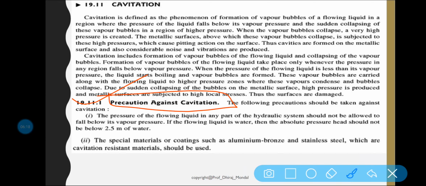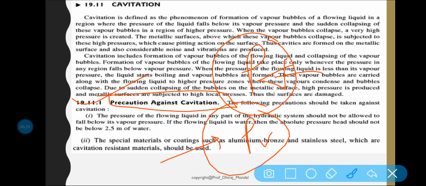The pressure of the flowing liquid in any part of the hydraulic system should not fall below the vapor pressure. If the flowing liquid is water, then the absolute pressure head should not be below 2.5 meters of water. Clear? So basically the pressure should be at least atmospheric pressure. It should not be below the atmospheric pressure.